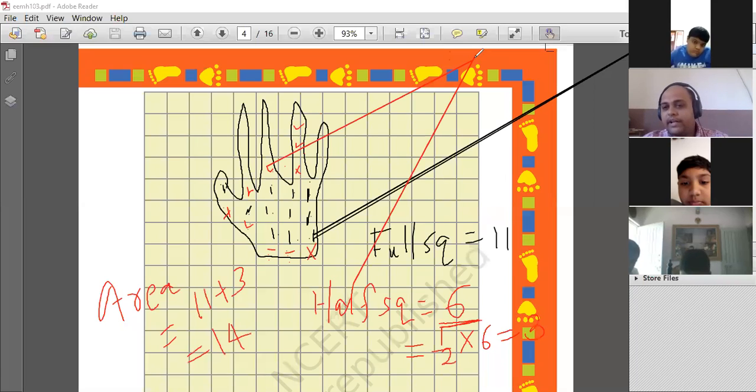Right? This is what we had done earlier also. In the previous chapter, when we were doing perimeter and area, we had covered this. So this is the way you have to do, and this is one activity which you need to do. Put your palm in your notebook, trace it, and then you have to count the total number of squares, and it will be big, right?